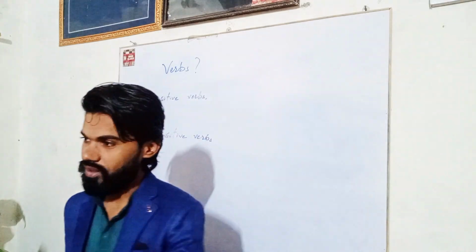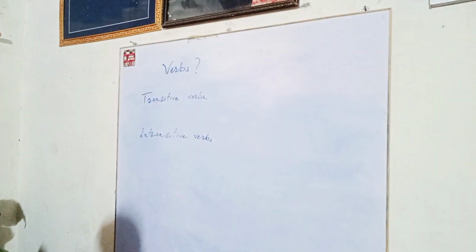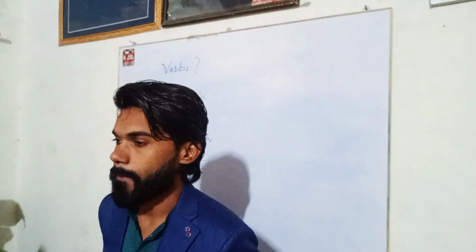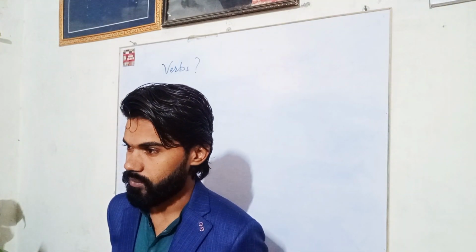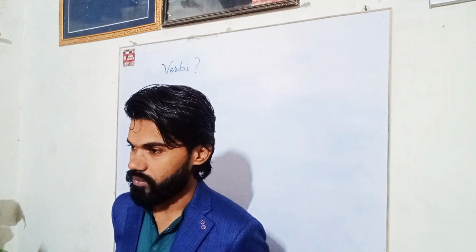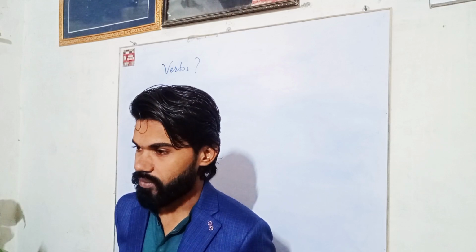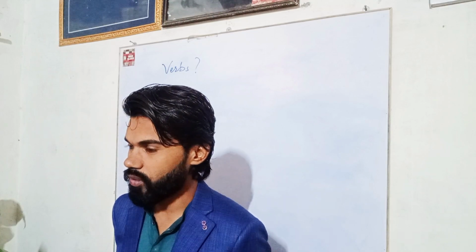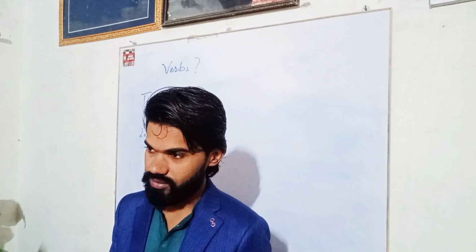And intransitive? Nur Ahmad, what's intransitive? Without object. The verb without object is intransitive.